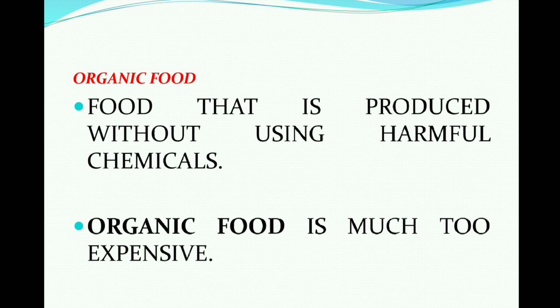The next is organic food, right? Organic food is food that is produced without using harmful chemicals. Okay, so that is called organic food, and organic food is quite expensive. Yes, you can see there are particular badges on a particular side of the supermarket. You might find food that is labeled with an organic badge, so that is organic food, and that is quite expensive because a lot of care and attention should be paid to grow that kind of food. Okay, so organic food.